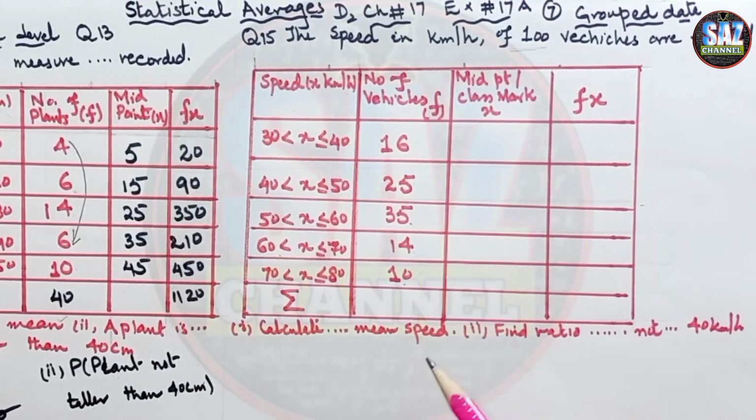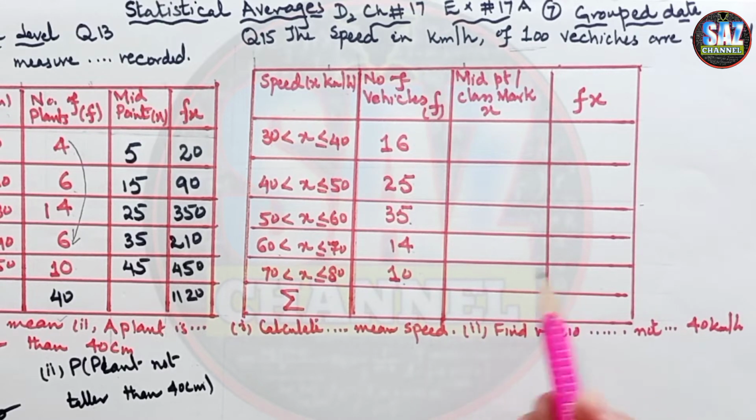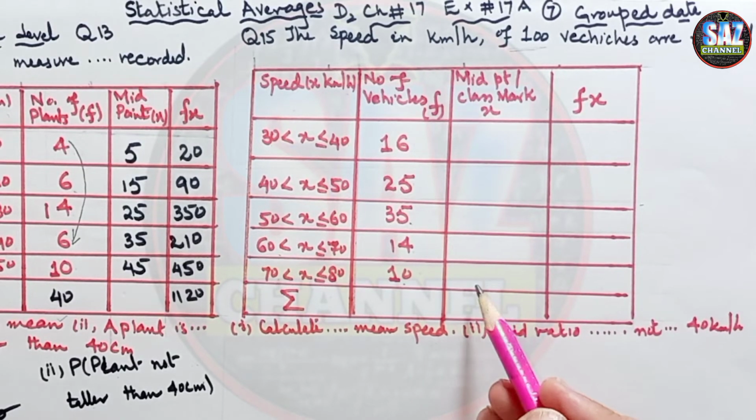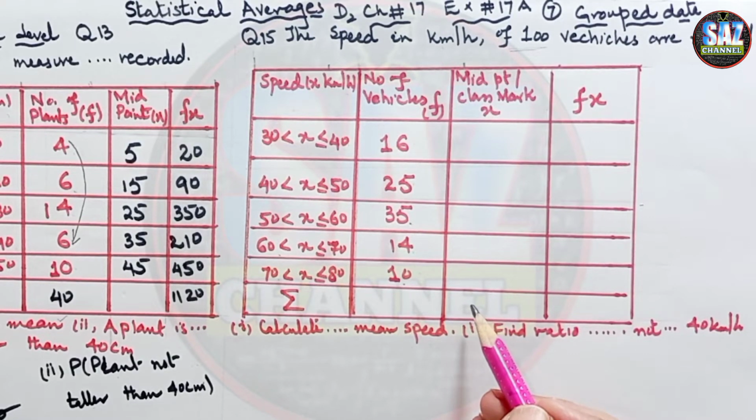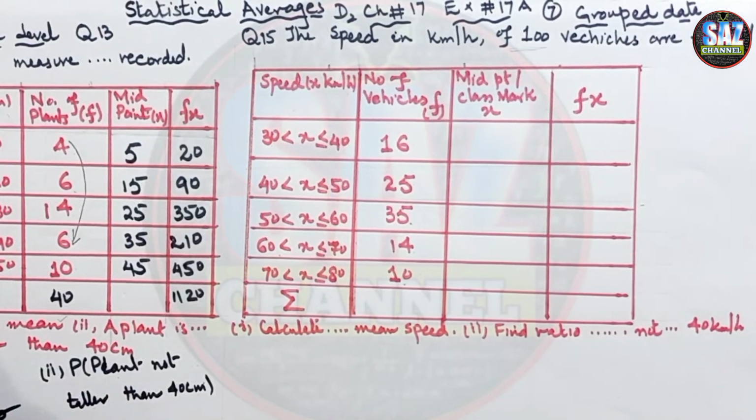And the second part says, the ratio of the number of vehicles which travel at the speed not more than 40 kilometers per hour to the number of vehicles which travel at the speed of more than 60 kilometers per hour. For the second part, we'll be talking about that part later. Let's first find the mean speed, okay?